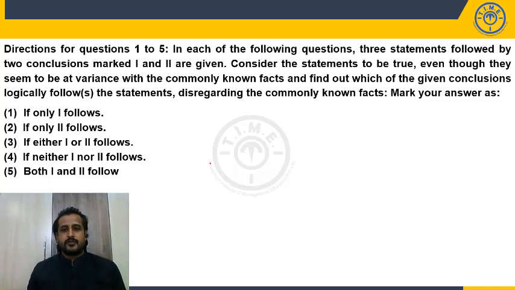Directions for questions 1 to 5. In each of the following questions, 3 statements followed by 2 conclusions marked 1 and 2 are given. Consider the statements to be true even though they seem to be variants with commonly known facts, and find out which of the given conclusions logically follows. They are asking for what logically follows from the statements, disregarding commonly known facts.